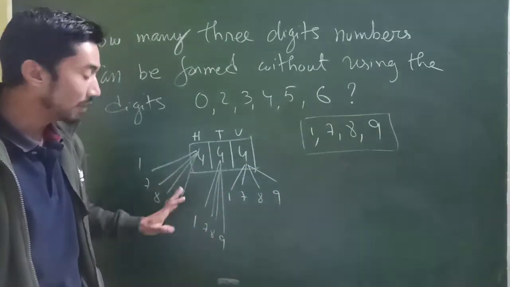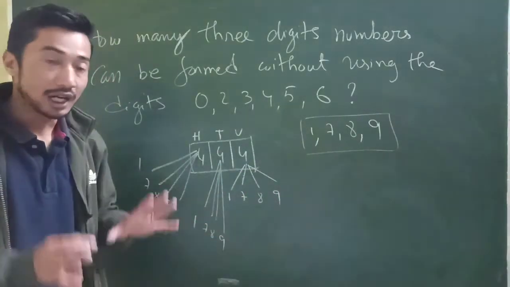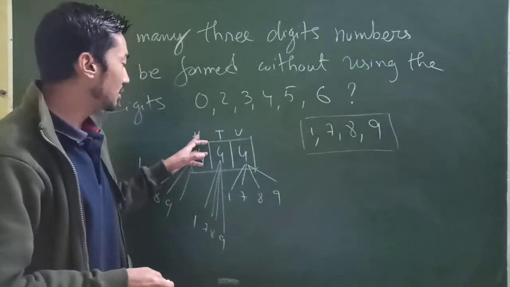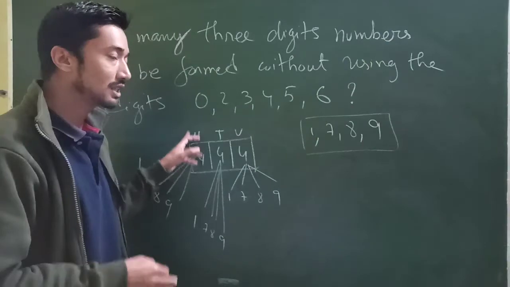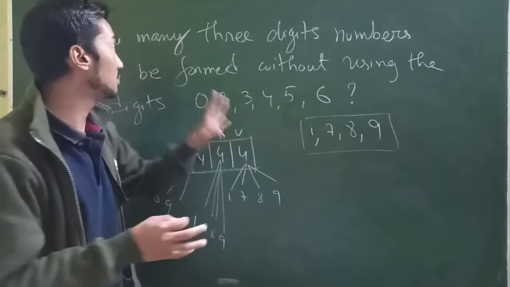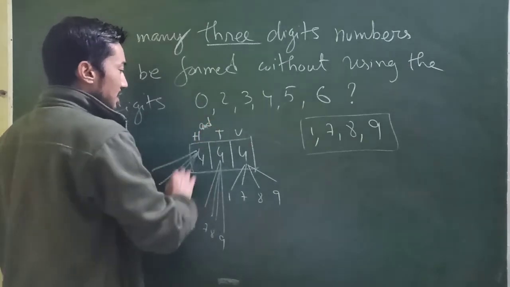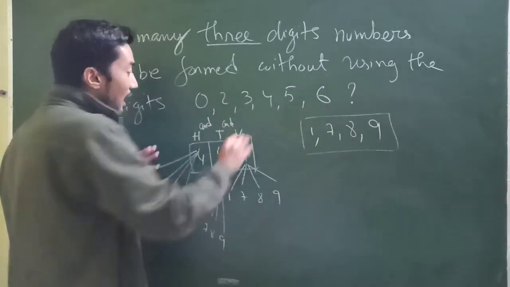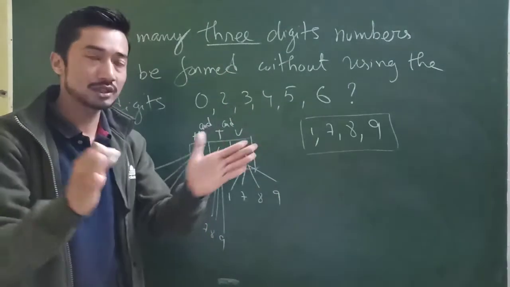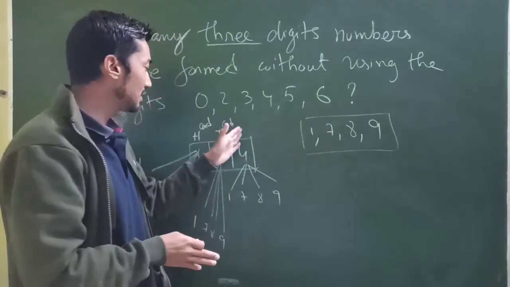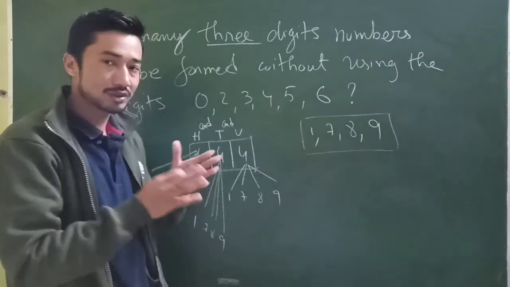But the condition is that I have to get this 3-digit number. It's not that I should fill either the hundreds place or the tens place or the units place. No, I have to get the hundreds digit and the tens digit and the units digit. It's compulsory. You can start with the units place, tens place, hundreds place, no problem.